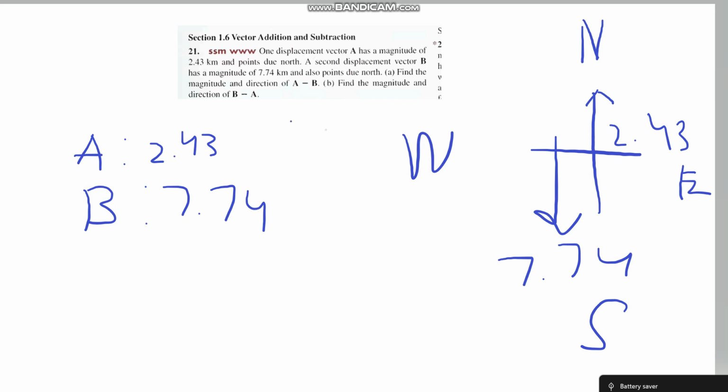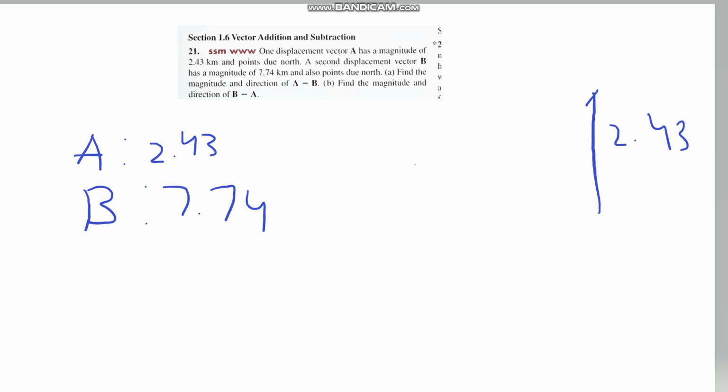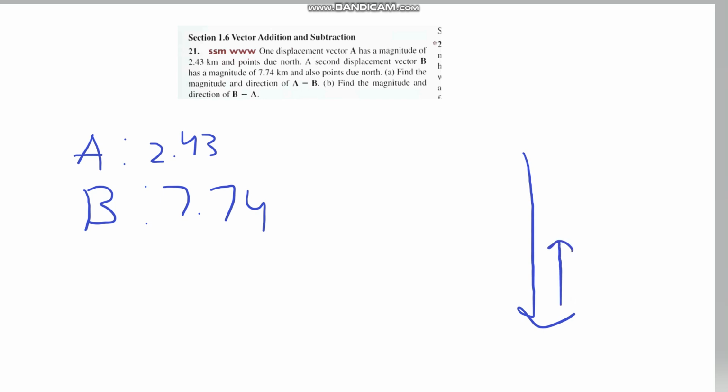And yeah, what could make it easier is pretending you're on a GPS. It says first go down 7.74 kilometers and then move back up, right? That means all this distance is not counted, and they only see that you moved this much, because you start out from here and you end off right here.